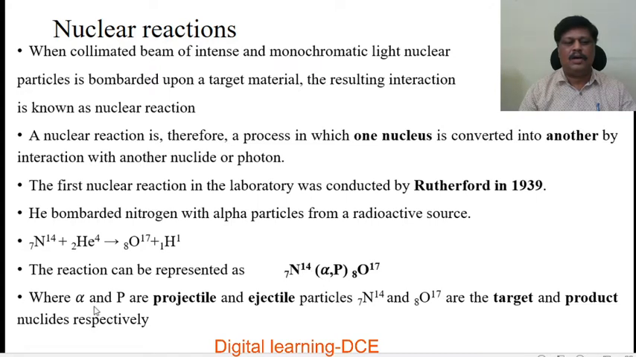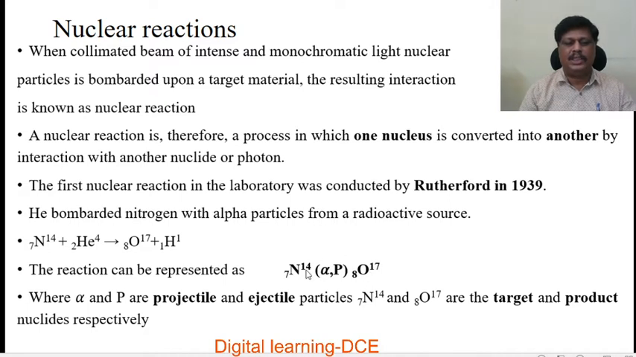Here alpha particle and proton are called projectile and ejectile. So the bombarding particle is also called projectile and the ejected particle is called ejectile. So the alpha particle is the bombarding particle or projectile, and the proton is the ejected particle, that is ejectile, and 7N14 is called the target and 8O17 is called the product nucleus. So target, projectile, ejectile and the product nucleus.